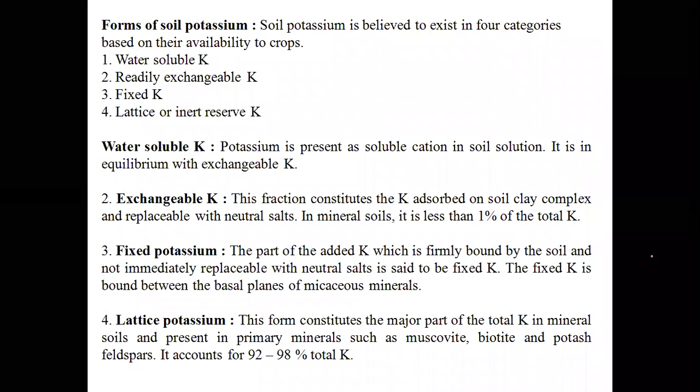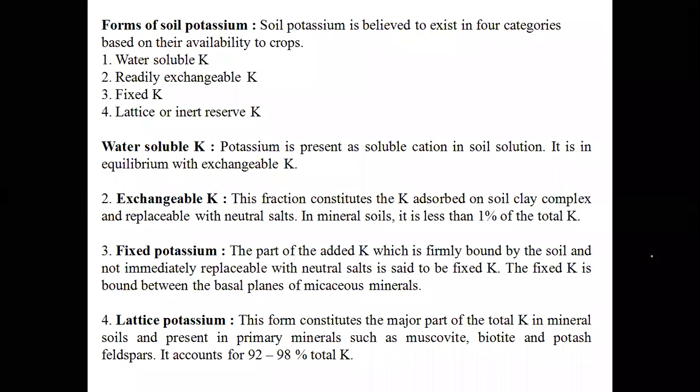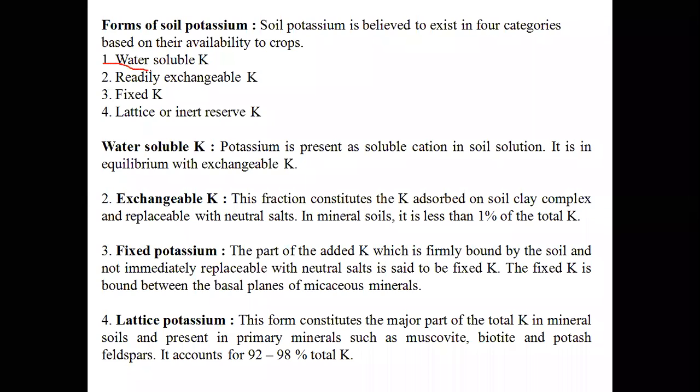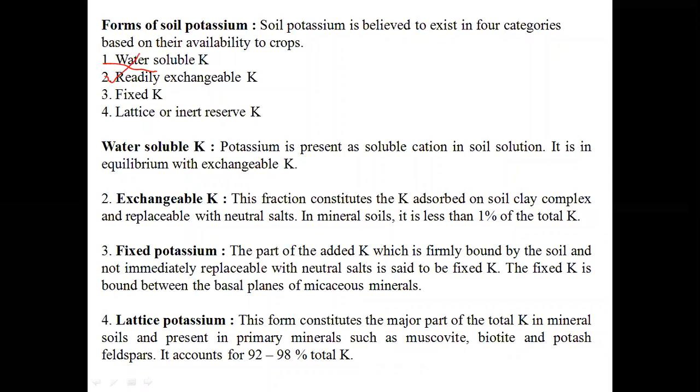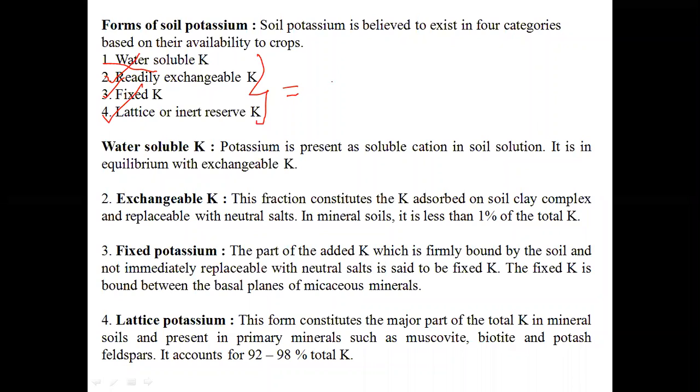Now we should know what are the different forms of potassium which exist in soils and which are available to the crops. Generally, the different forms of potassium are four: one is water soluble potassium, exchangeable potassium, fixed potassium, and lattice potassium. By summation of all these, we will get total potassium.